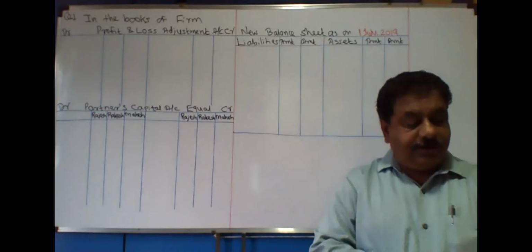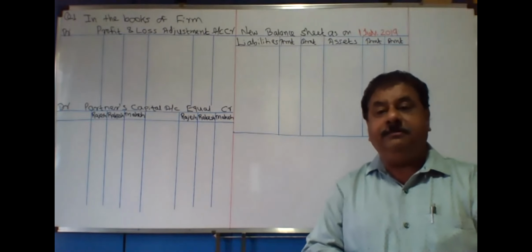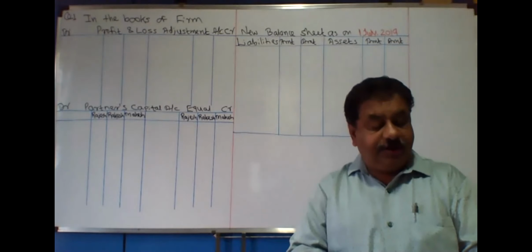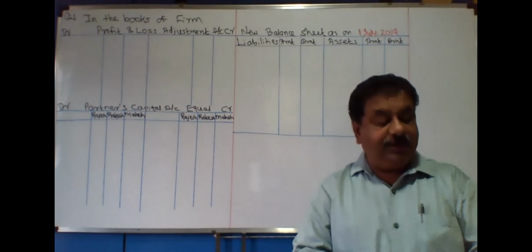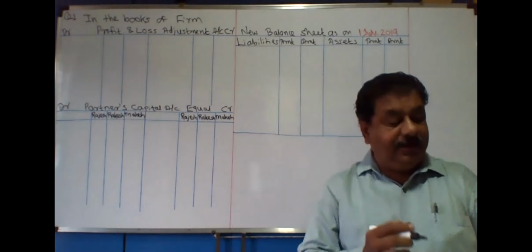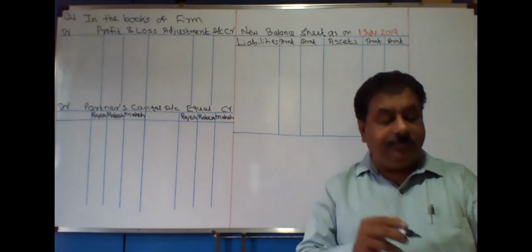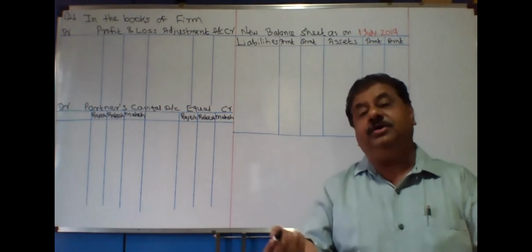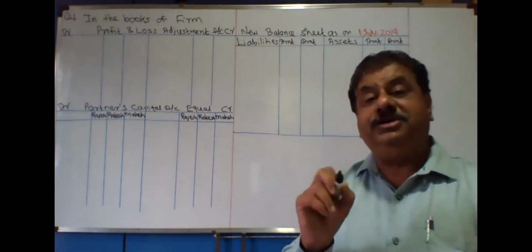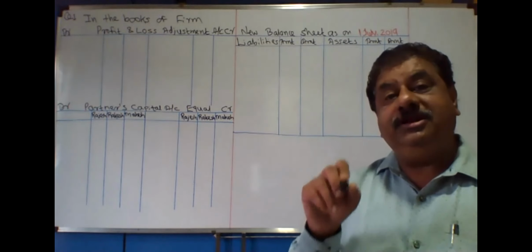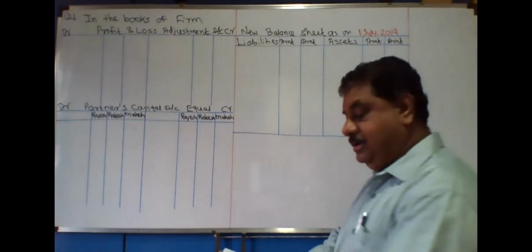Okay, I think now you are ready. First of all, step number 1 is recording all the assets to the balance sheet assets. Of course, building, furniture and debtors will come in the inner column. Stock and cash in the outer column. By the way, there is no cash transaction, so cash will appear directly in the balance sheet assets, outer column.